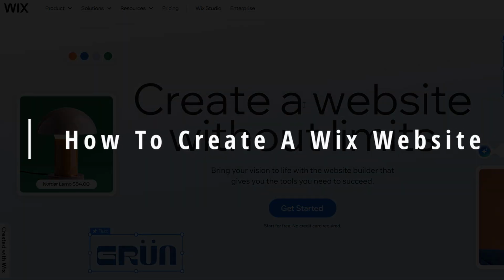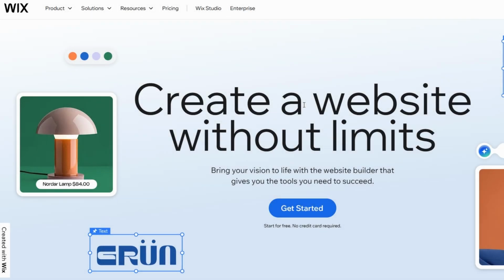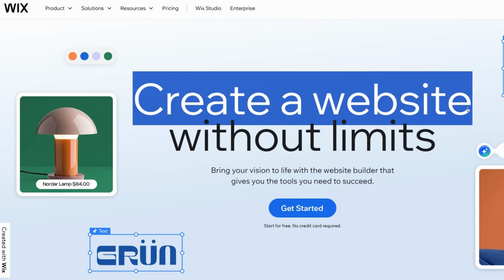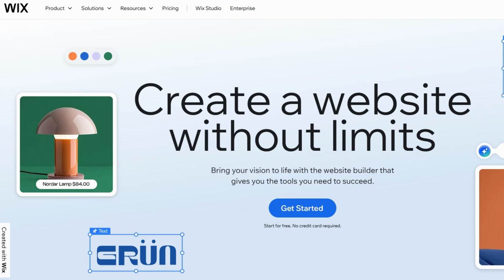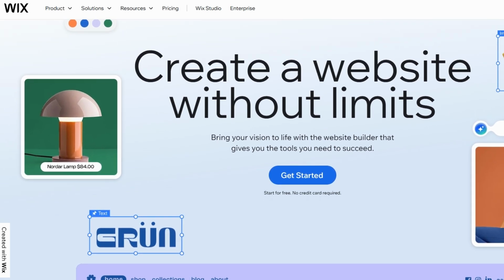Creating a website with Wix is a straightforward process, and in this guide, I'm going to walk you through how you can set up a Wix website for free, step by step. Whether you're looking to create a blog, an online store, or just a portfolio, Wix offers all the tools you need to get started. Let's dive in.